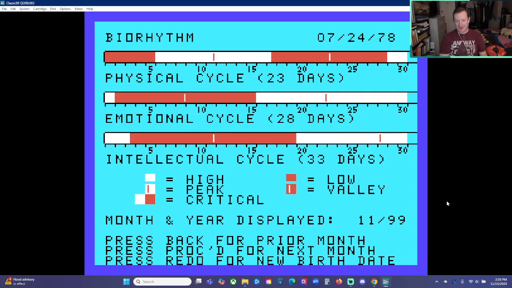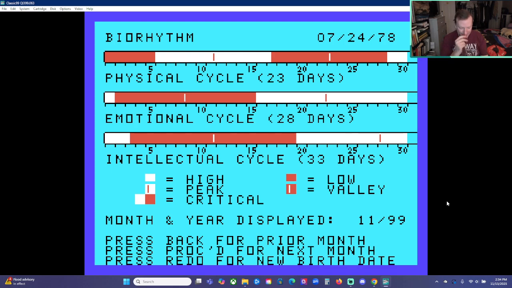But the low of my emotional cycle, if biorhythms were even remotely true, was the 6th, 7th. The scale's a little hard to read. The ticks don't match up with the numbers there. It's about the 8th or 9th of November 1999. An intellectual cycle. Apparently, I was having an intellectual low about the 12th of November 1999, and an intellectual high about the 28th-ish of November 1999. I'm always on an intellectual high. I don't know what it's talking about.